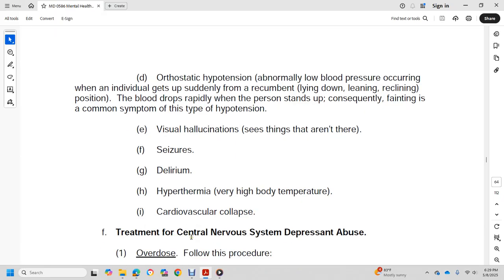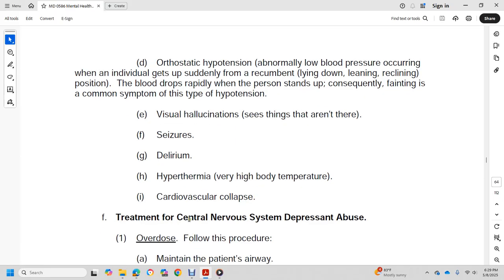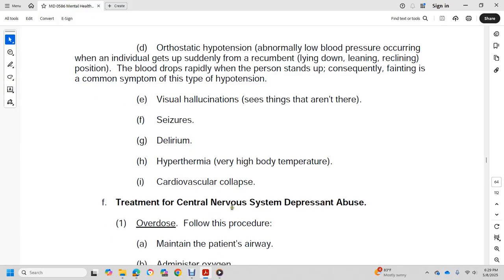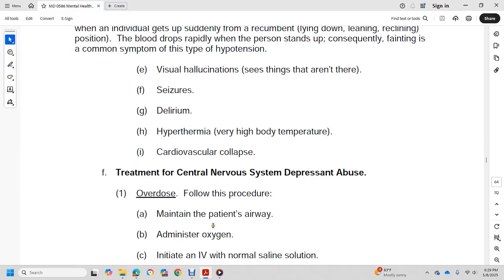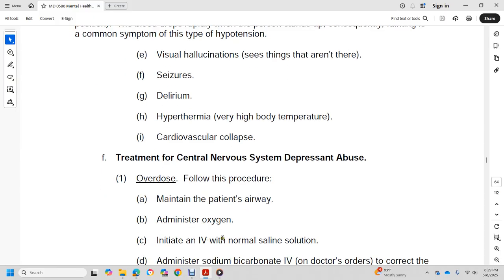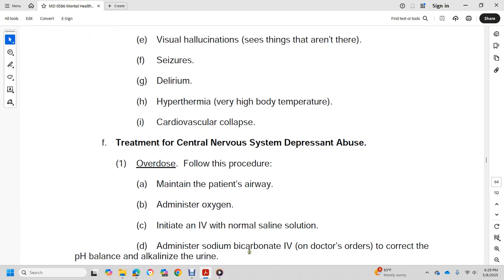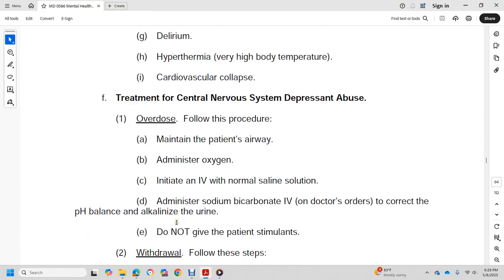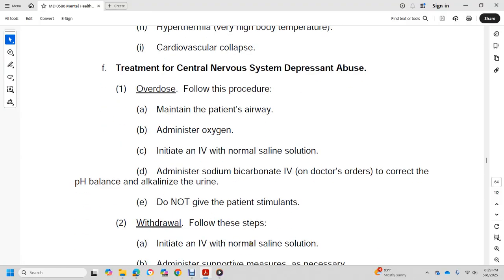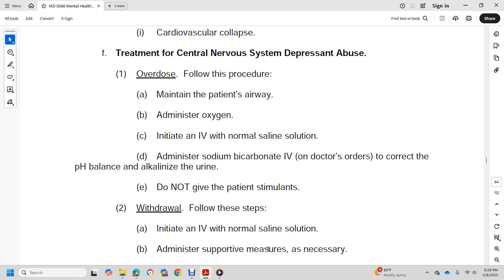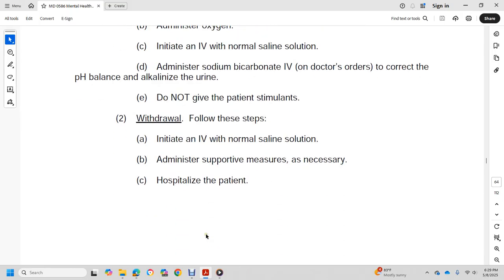Treatment of central nervous system depressant abuse and overdose follows this procedure: maintain the patient's airway, administer oxygen, initiate an IV with normal saline solution, and administer sodium bicarbonate per the doctor's order to correct the pH balance and alkalinize the urine. Do not give the patient stimulants. For withdrawal: initiate an IV with normal saline solution, administer support measures as necessary, and hospitalize the patient.